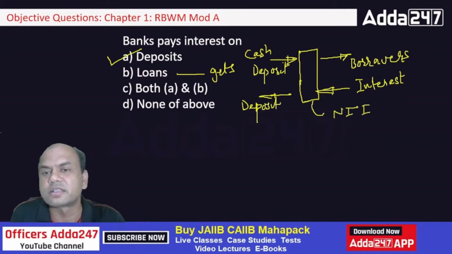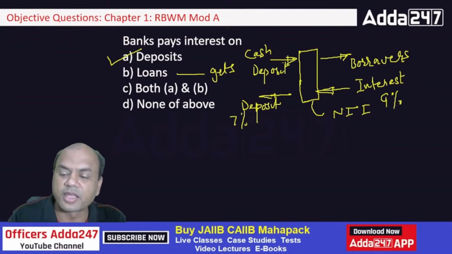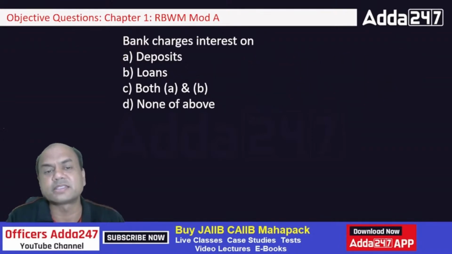Net interest income means margin. What is the gap? Suppose if the interest given by the loan holder is 9%, this depositor, I'll give him 7%. So 2% is my NII. Similarly, other one, bank charges interest on. Now this is quite easy, isn't it? Once you know the first one, the second one is easy. Charges interest on loans, isn't it?